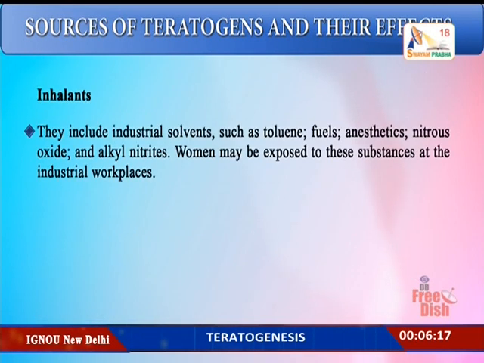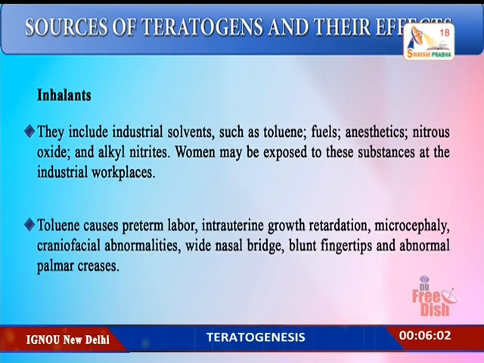Inhalants like industrial solvents, toluenes, fuels, anesthetics. Women may be exposed to these substances at the industrial workplace. Also those who are dealing with anesthesia and anesthetics can also have certain problems. So toluene can cause preterm labor, intrauterine growth retardation, microcephaly, craniofacial abnormalities, wide nasal bridge, blunt fingertips and abnormal palmar creases. That is the crease that you are finding in the palms. So they can have abnormal creases in their palms.